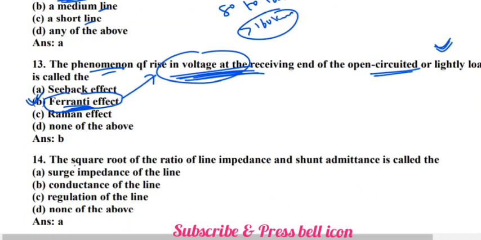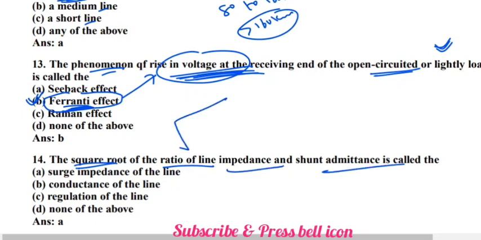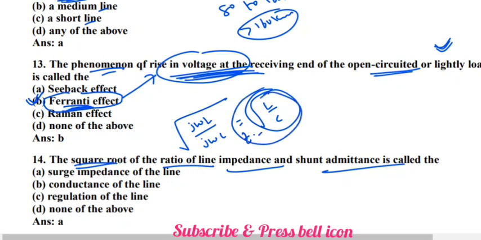The square root of the ratio of line impedance to shunt admittance is called as what? The ratio of line impedance to the shunt admittance is called surge impedance. Okay, Z is equal to root of L by C. Surge impedance is nothing but root over L by C. The square root of the ratio of line impedance to the shunt admittance is called surge impedance of the line. This is the correct answer.